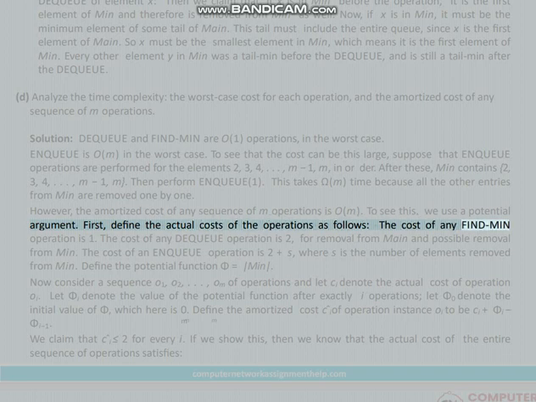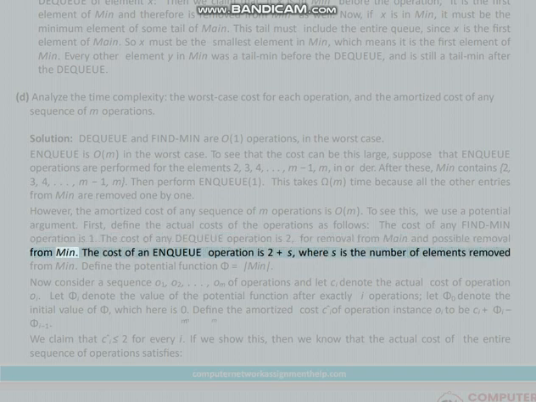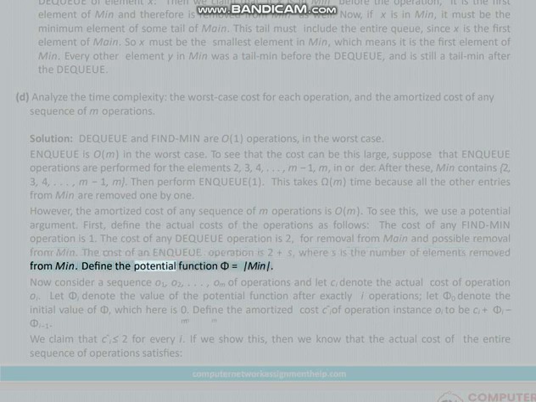The cost of any find min operation is 1. The cost of any deque operation is 2, for removal from main and possible removal from min. The cost of an enqueue operation is 2 plus s, where s is the number of elements removed from min. To find the potential function, phi equals the length of min.